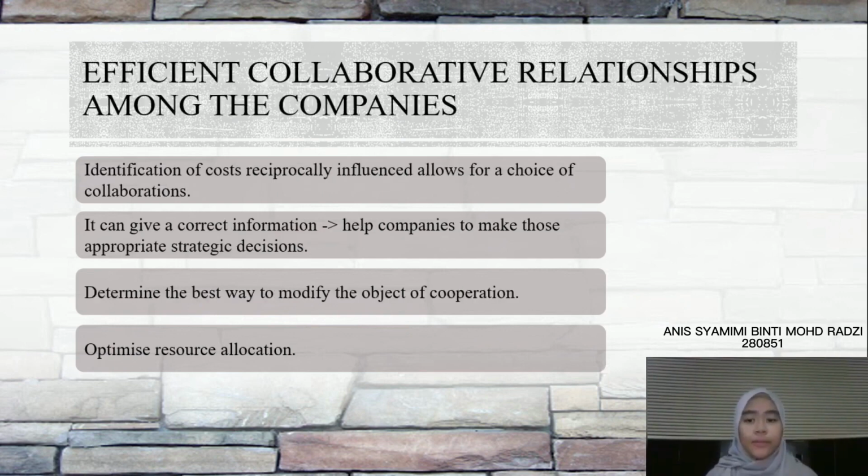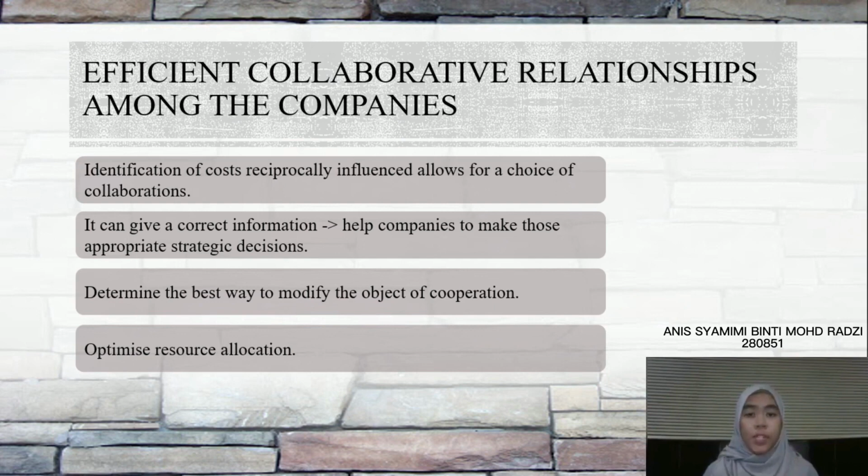The second advantage of the activity-based costing system to the logistics industry is an efficient collaborative relationship among the companies. The system permits the planning of efficient collaborative relationships among the companies in the supply chain. The identification of reciprocally influencing costs allows for a choice of collaboration as a method which is more competitive for the whole partnership.